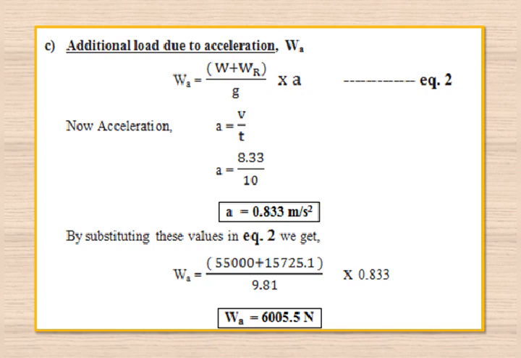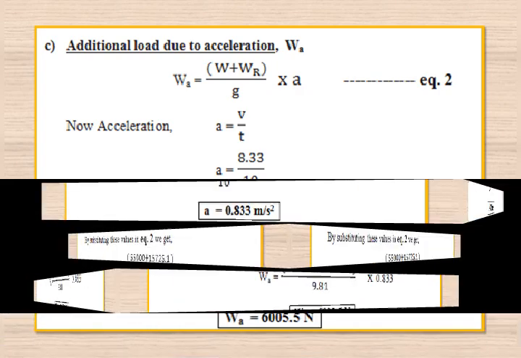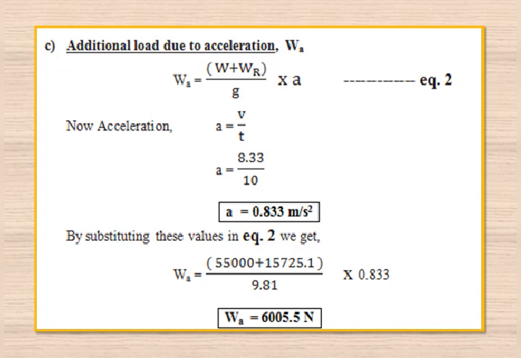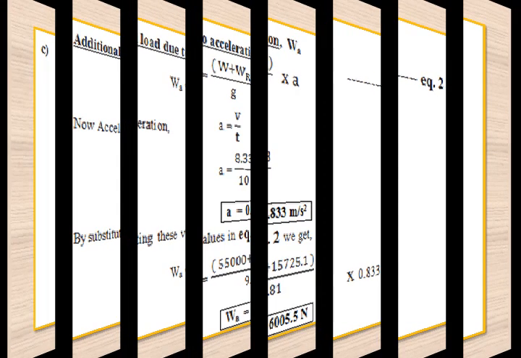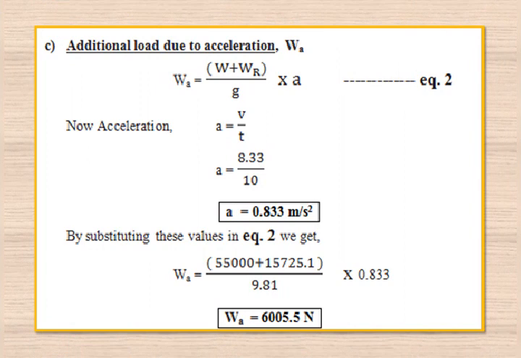We are getting WA is equal to (W, that is 55,000 load to be raised, plus the rope weight, that is 15,725.1) divided by the acceleration due to gravity, that is 9.81 meter per second square, into the acceleration 0.833. So finally we are getting the additional load WA is equal to 6005.5 Newton.